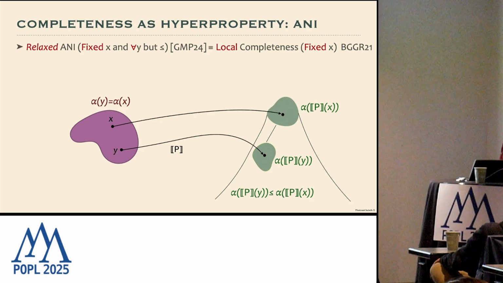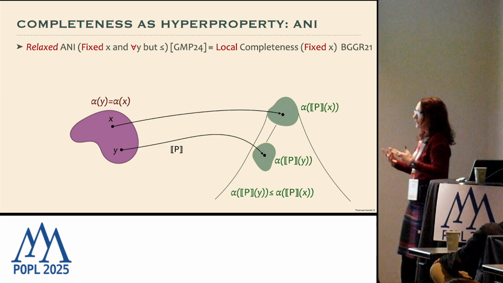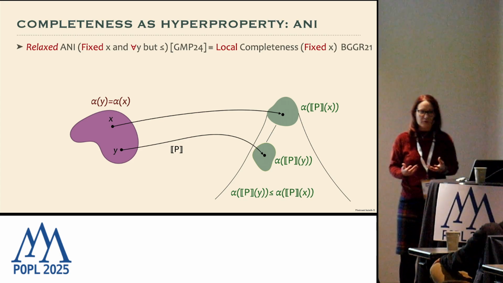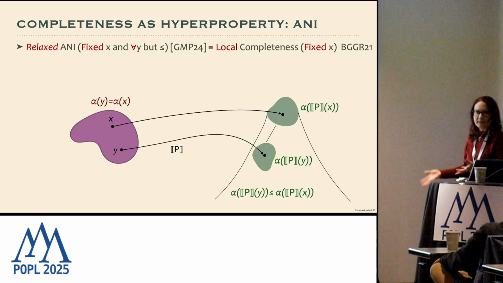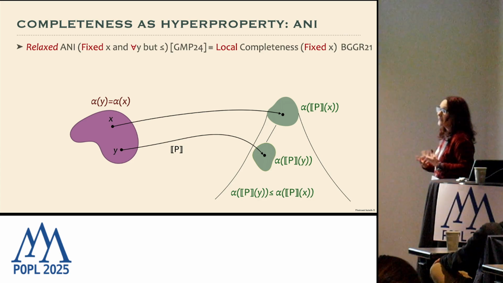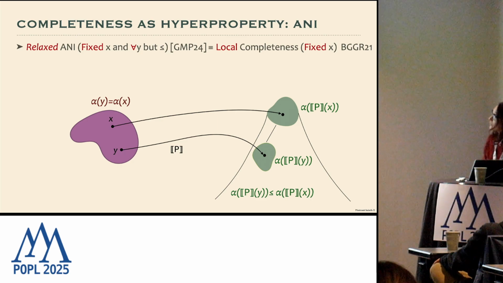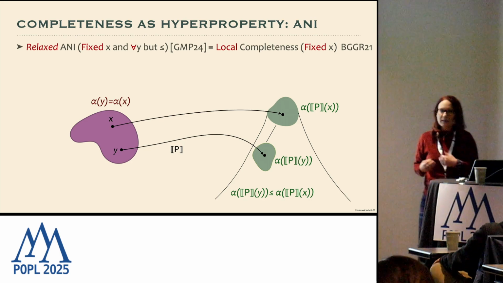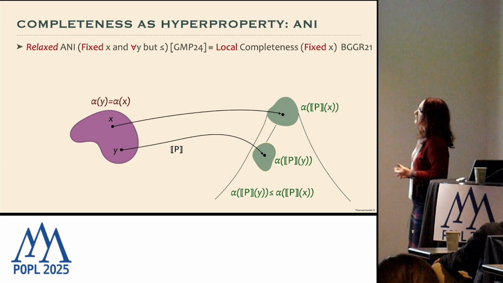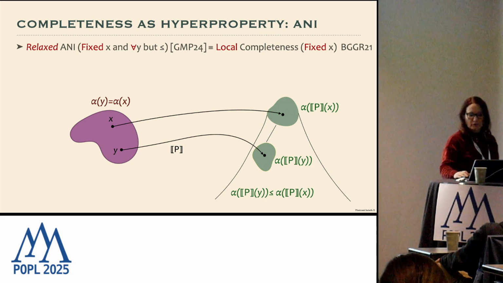So when we make local completeness, we are weakening the notion of completeness not only from the point of view of the quantifier, because we fix only one x, but also from the point of view of what we require as a property, as condition. So it is really a weak property. And this observation suggests that maybe there is an intermediate weakening of completeness, because we can still avoid the universal quantifier on x, but we can keep the same requirement as before in the output.